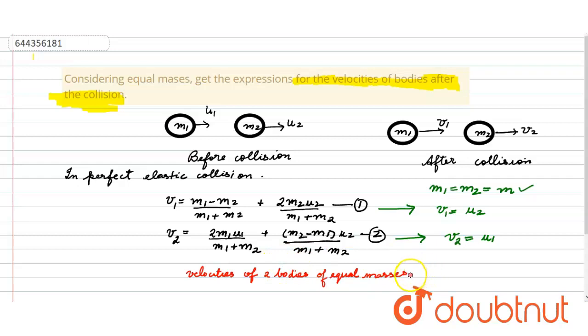Velocities of two bodies of equal masses under elastic collision are interchanged.